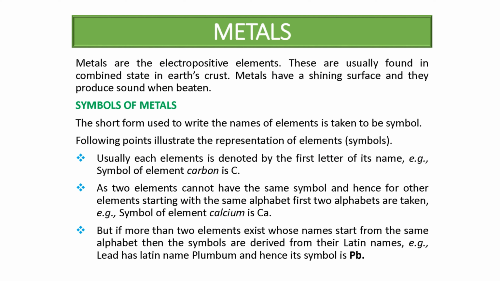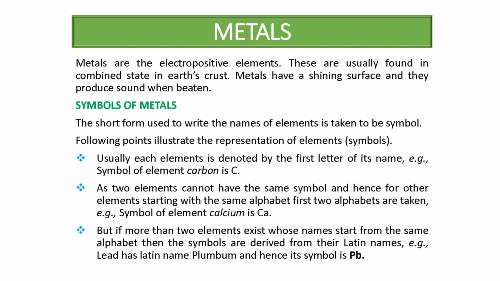So metals have different properties, and the most important point here is that metals are the electropositive elements, meaning metals always lose electrons. They have the nature of losing electrons. If you take the example of sodium, the outermost orbital has one electron. So sodium will lose one electron to be stable. So all the metals are electropositive. They always lose electrons.